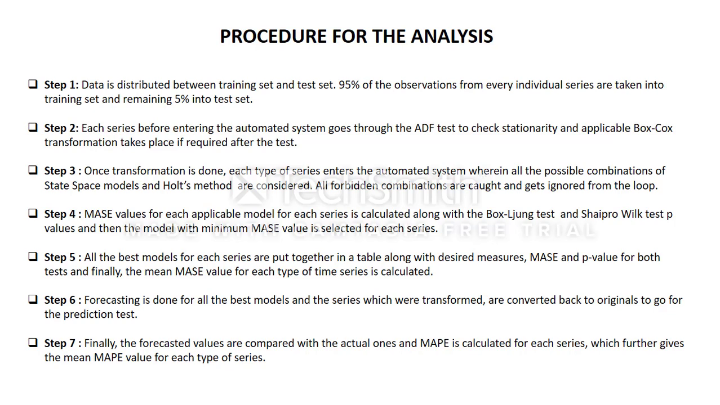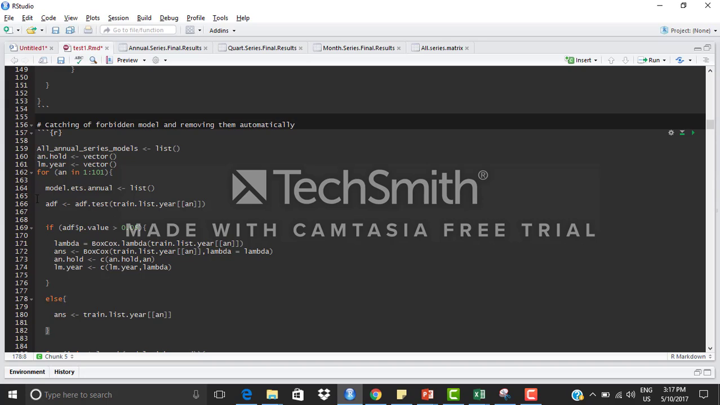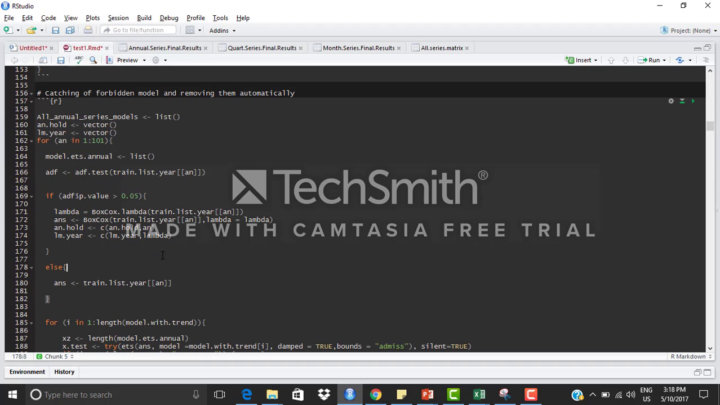After this, the series, before entering the automated system, goes through the ADF test to check stationarity, and the applicable Box-Cox transformation takes place if required after the test. So here is the code for that. First of all, the ADF test takes place, and if the p value coming out of the ADF test is greater than 0.05, showing non-stationarity, the applicable Box-Cox transformation takes place, and the series which is returned is the transformed one. And if the p value is less than 0.05, we proceed with the original series.